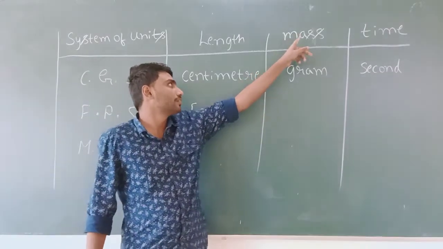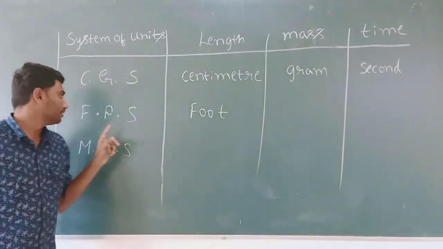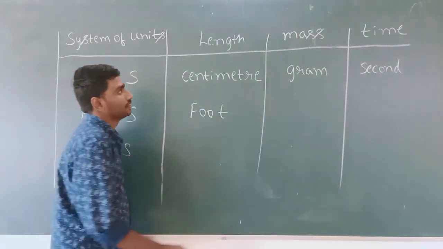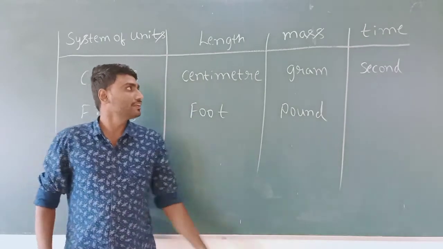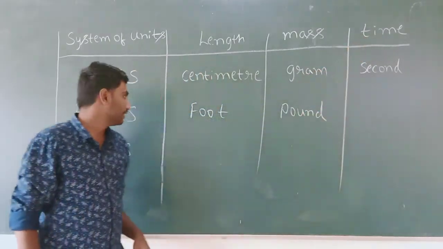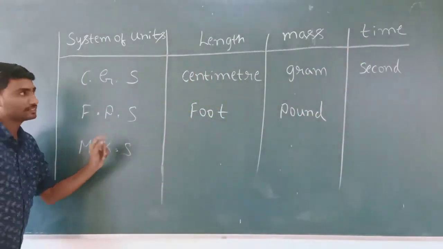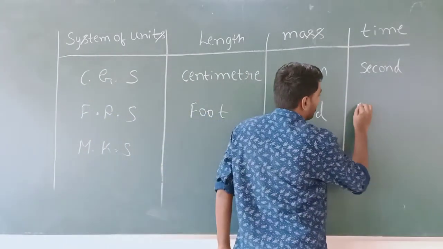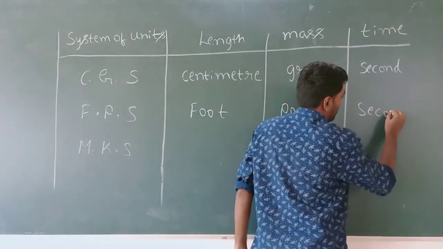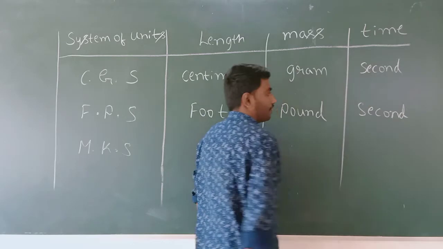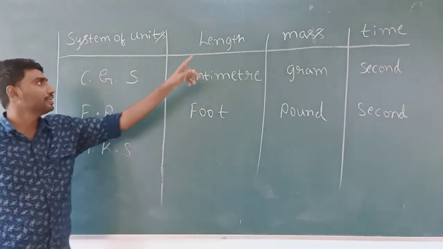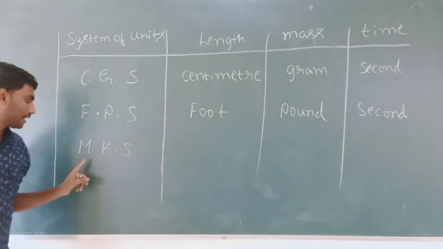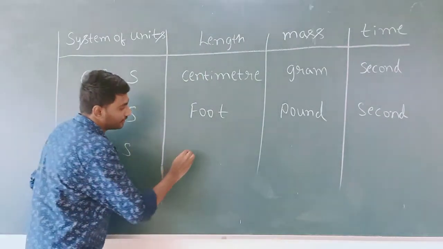A unit of mass in FPS is pound. A unit of time in FPS is second. Similarly, for the last one, a unit of length in MKS is meter.